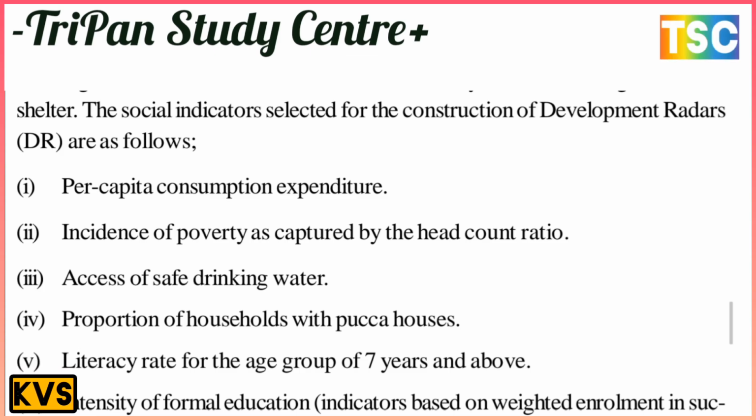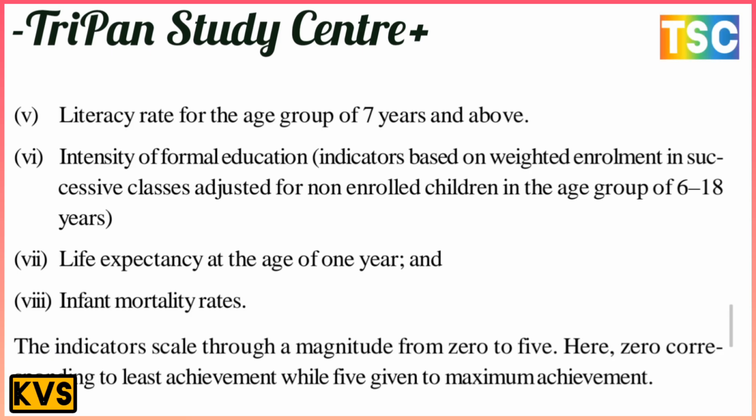Fifth, literacy rate for the age group of 7 years and above. And sixth, intensity of formal education, an indicator based on weighted enrolment in successive years, adjusted for non-enrolled children in the age group of 6 to 18 years. And the seventh point, life expectancy at the age of 1 year and the infant mortality rate also. The indicator is scaled with a magnitude from 0 to 5, where 0 corresponds to the lowest achievement while 5 is given to the maximum.